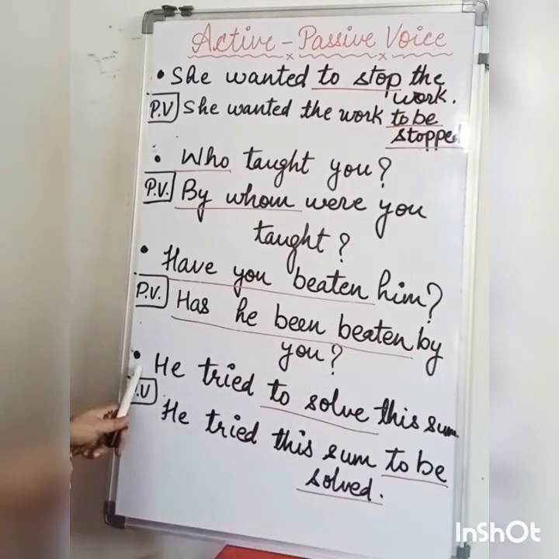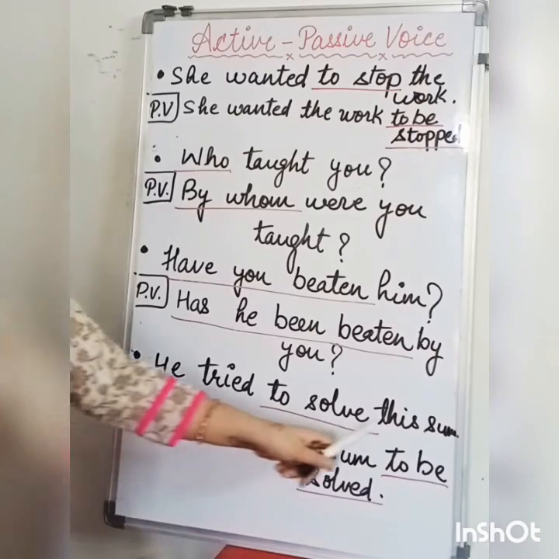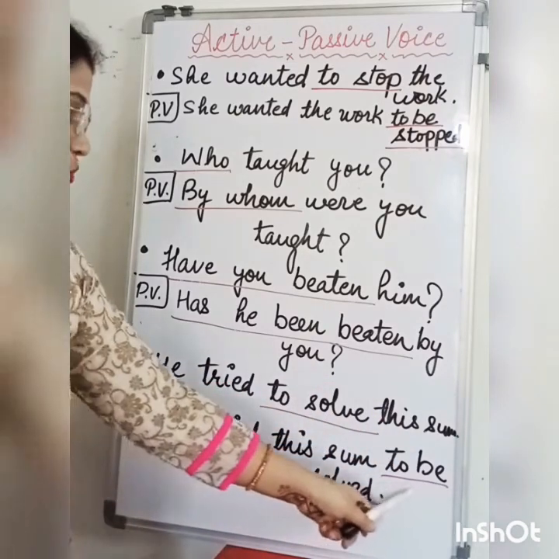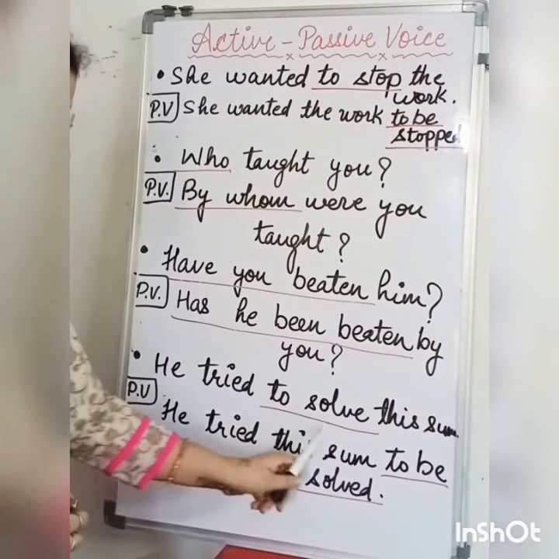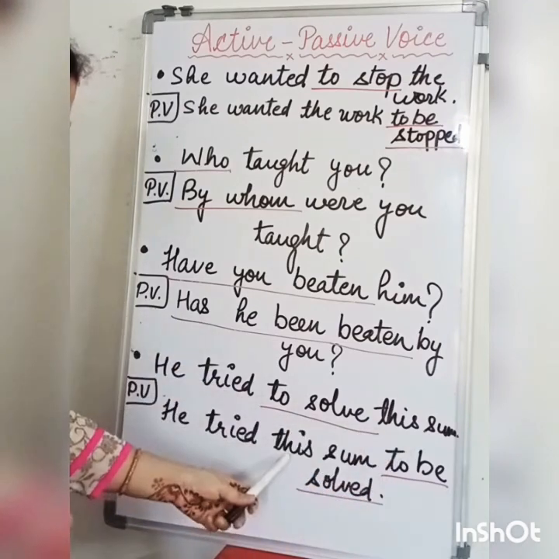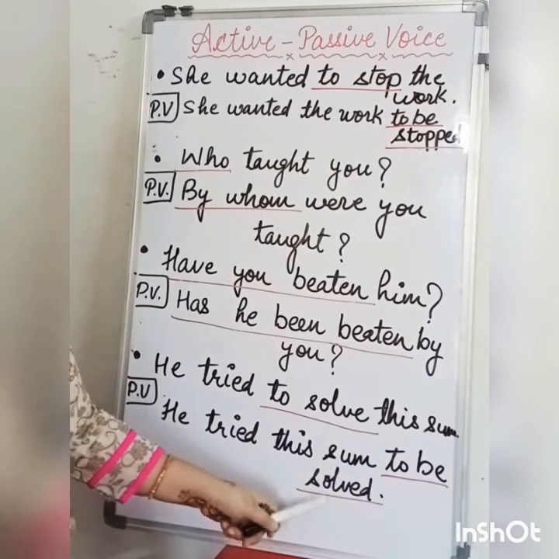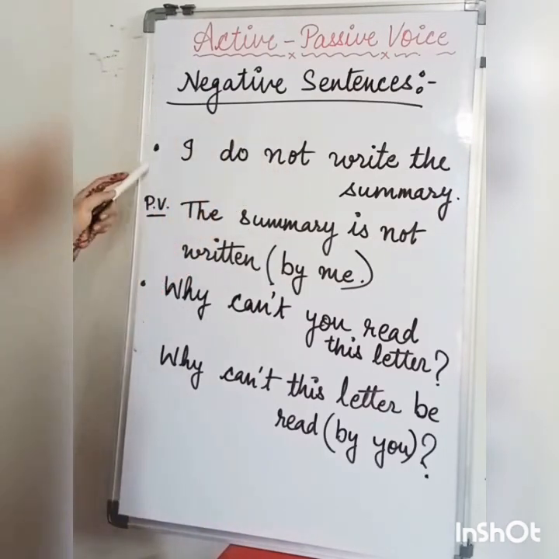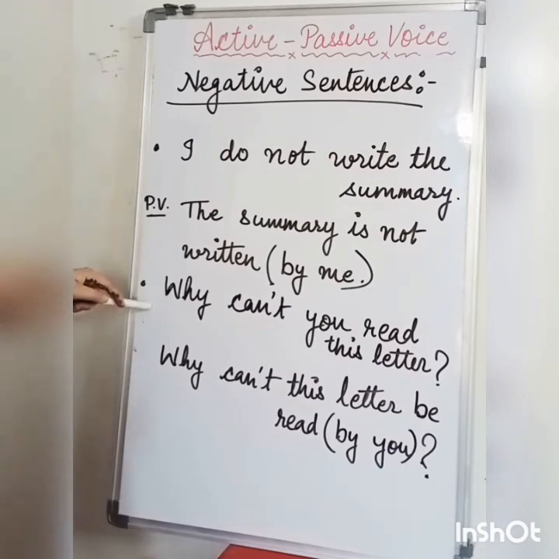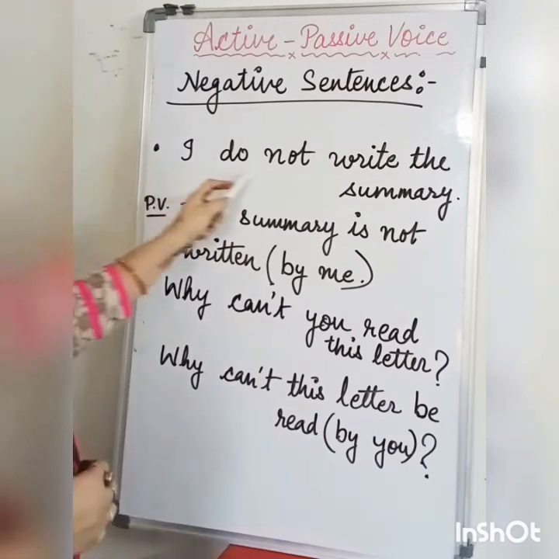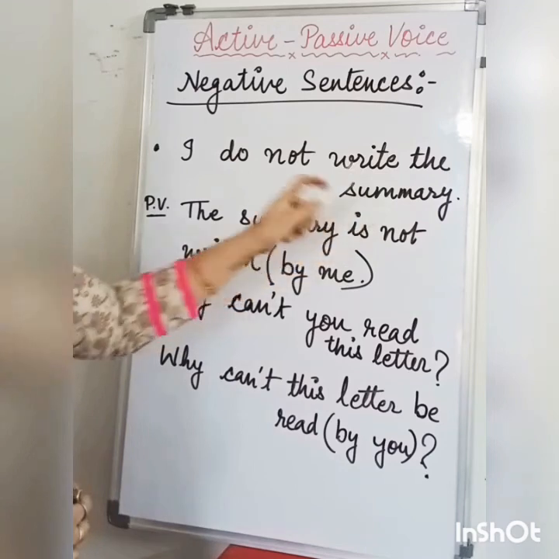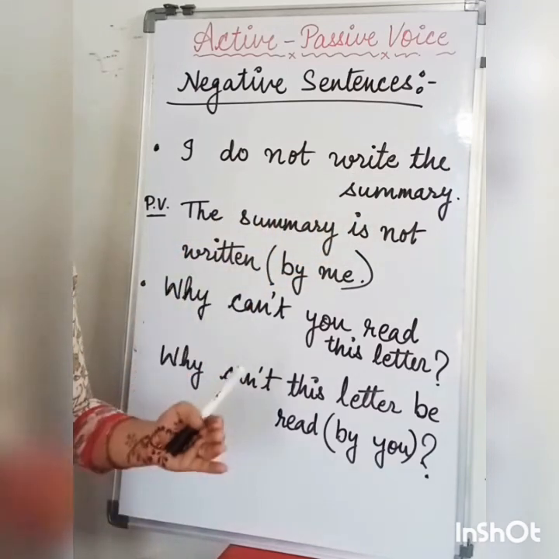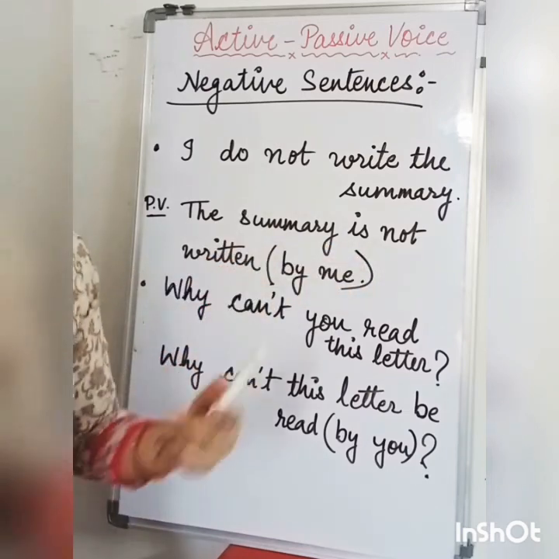Then come to the next example. He tried to solve this sum. Passive voice. He tried this sum to be solved. Now here to solve this sum will be changed into this sum to be solved. Right? Now come to the negative sentences. Over here I have just taken two examples. Okay. So first is I do not write the summary. So the structure of all the tenses will remain the same, only not would be applied.